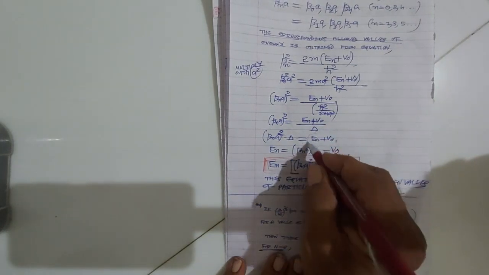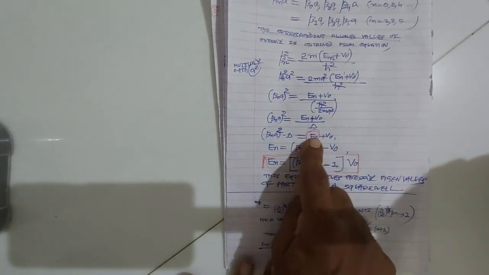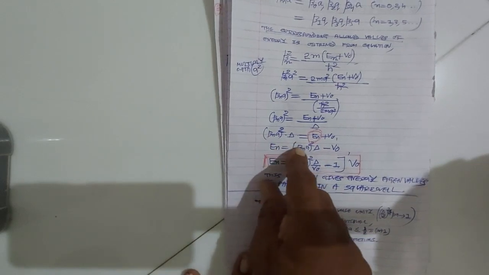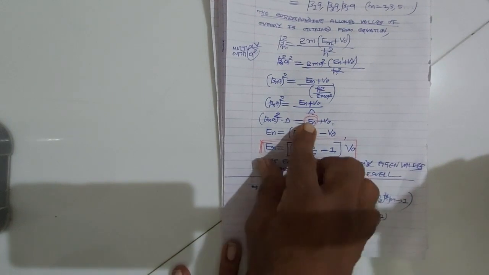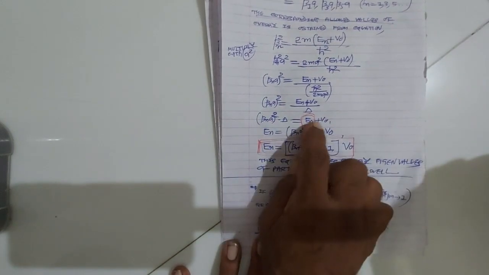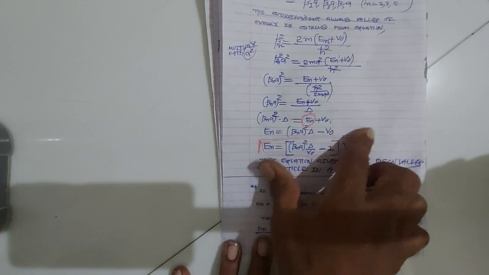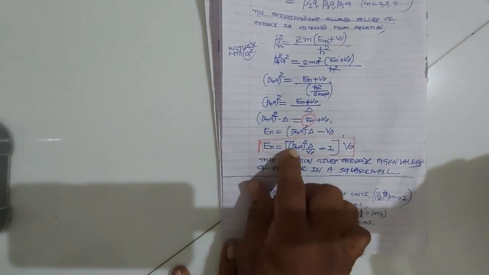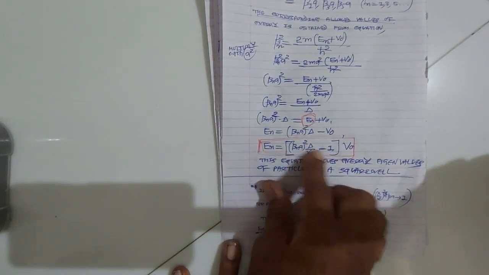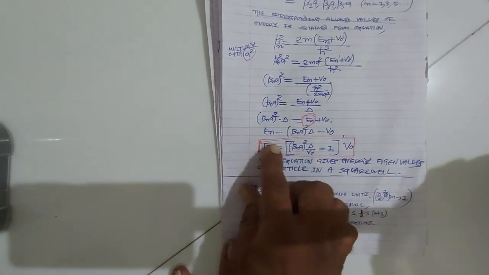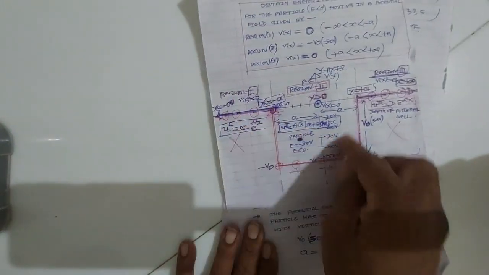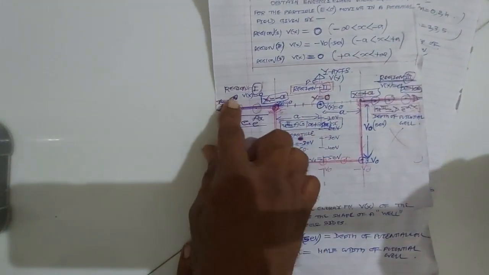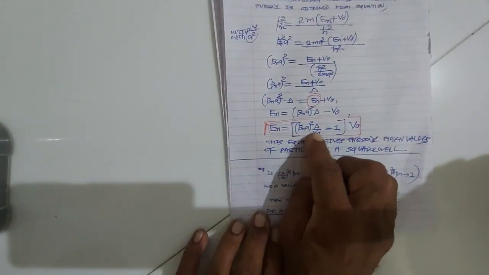So the energy eigenvalues of the particle inside the square well, En, is beta n a square delta minus V0. If I take V0 common, it is V0 times (beta n a square delta upon V0 minus 1).